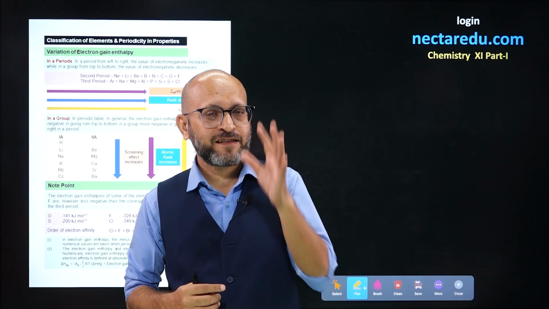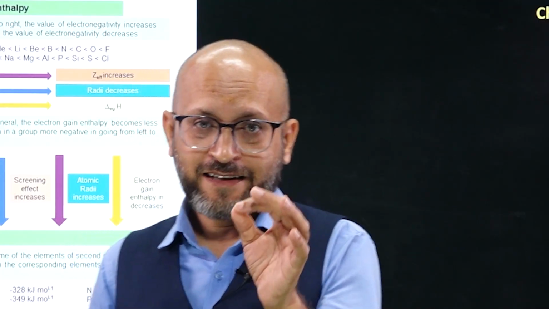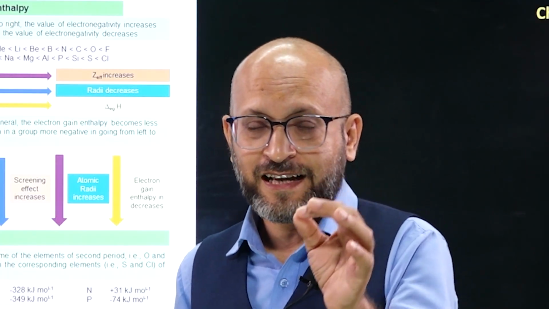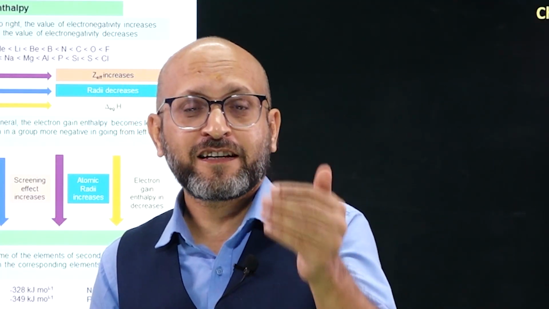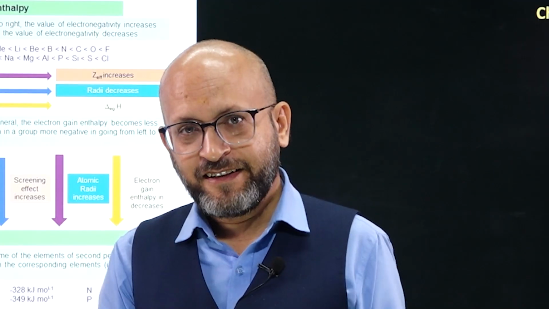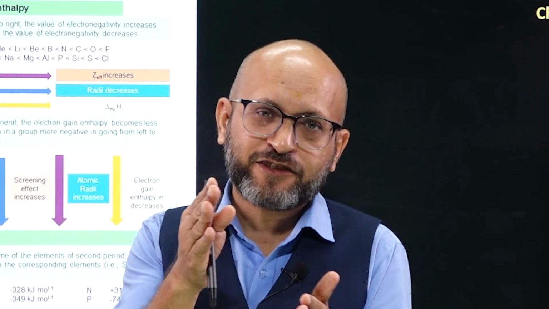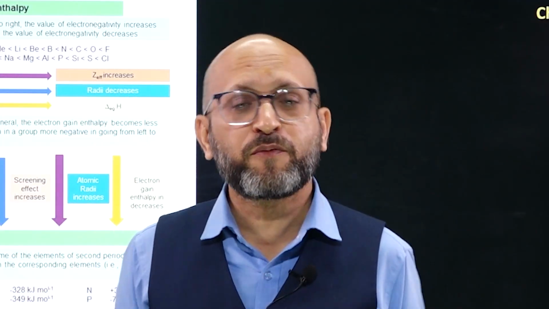So which element has the highest electron gain enthalpy? That is chlorine. Chlorine has the highest electron gain enthalpy in the complete periodic table. So what is the trend? In group 17, all of the elements have 7 valence electrons. If they get an extra electron, it is the happiest moment for them.